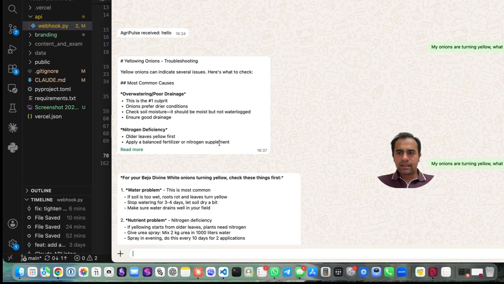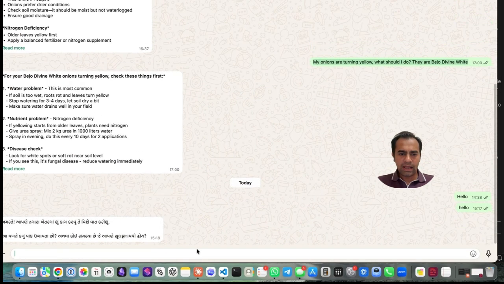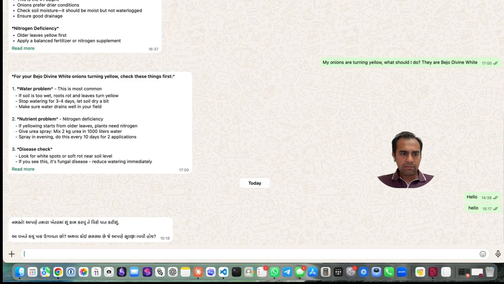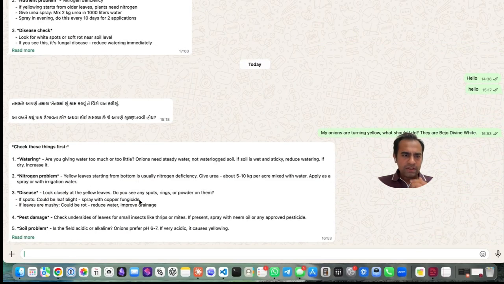And the way we test it is I'm going to use the same function, same message, and I'm going to ask it, let me make this better, my onions are turning yellow. What should I do? They are the Peugeot Divine White variety, which is just a kind of variety of the onion. And we should see a response in English. It might take a minute for it to, yep, there it is. So it's giving us similar responses before, but at least we know that we are not getting a response in the wrong language. And let me just put in a Gujarati response to see if it's mirroring it correctly.